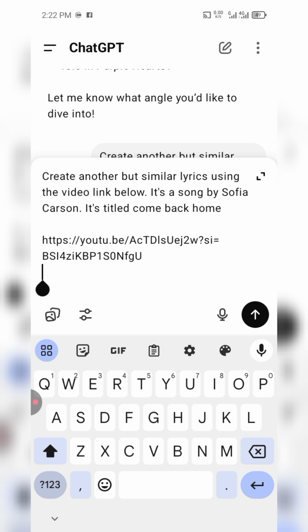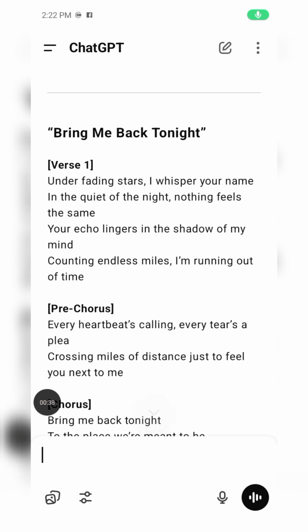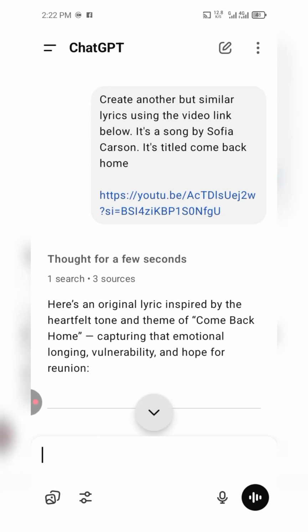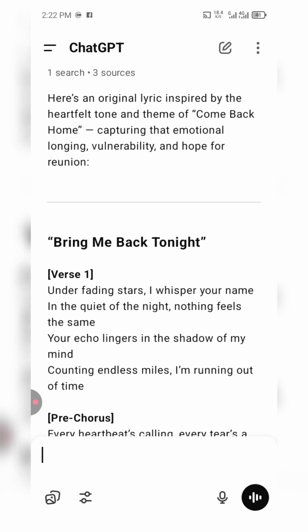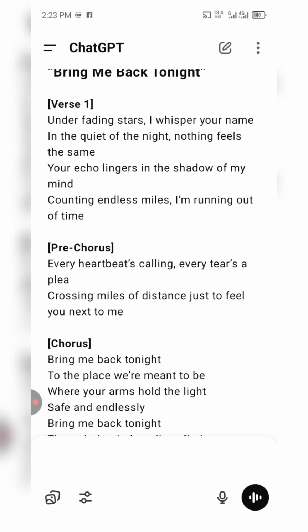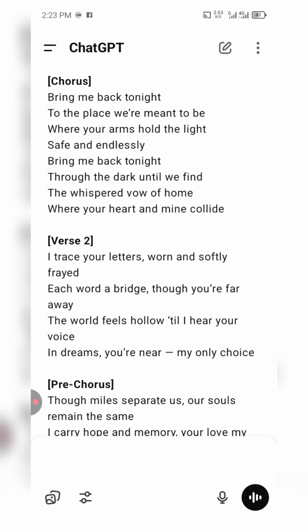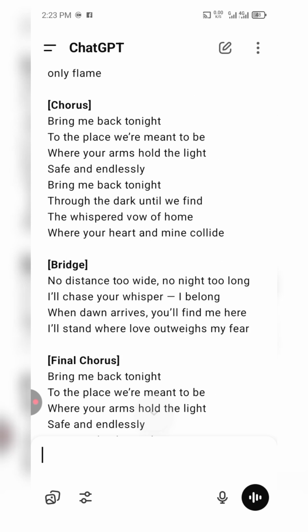Okay, so I'm going to send this, asking ChatGPT to create similar lyrics to that original song. And here is the song ChatGPT created for me. So this is the lyrics of the song. Bring Me Back Tonight, Unfading Stars. It has verse 1, chorus, verse 2, chorus, and the rest. Bridge, final chorus. You can imagine.